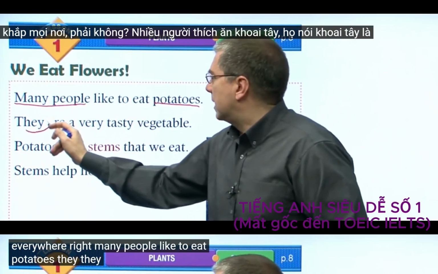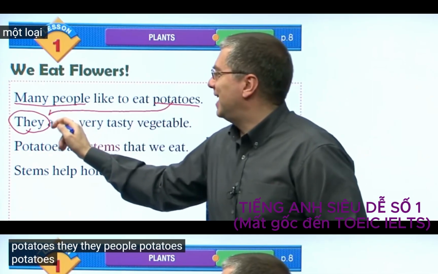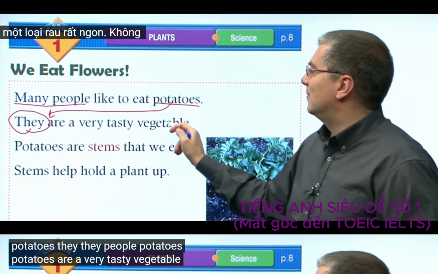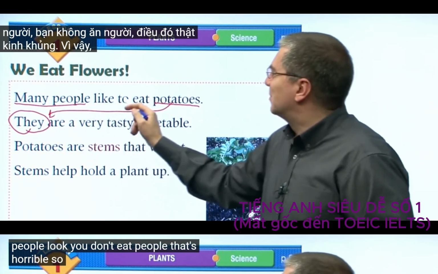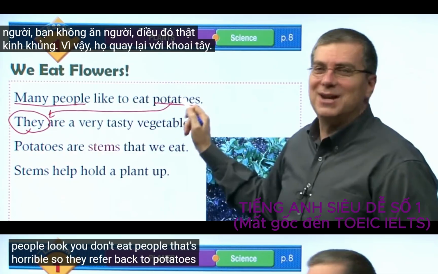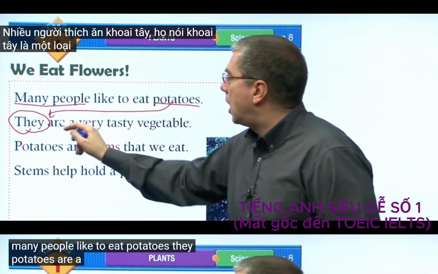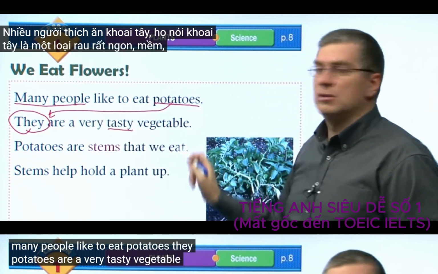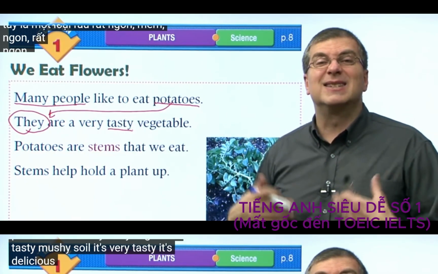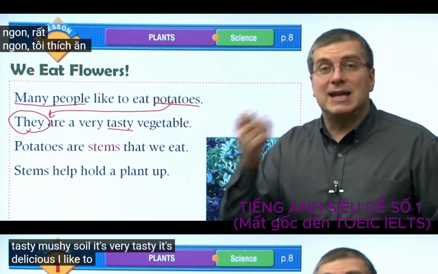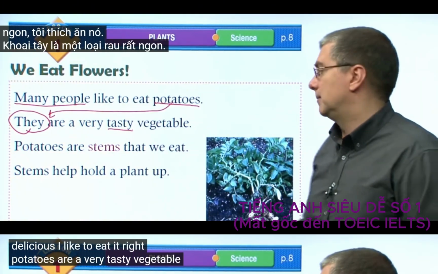Many people like to eat potatoes. They are a very tasty vegetable. Not people. Ugh, you don't eat people. That's horrible. So they refers back to potatoes. Many people like to eat potatoes. They, potatoes, are a very tasty vegetable. Tasty? It's very tasty. It's delicious. I like to eat it, right? Potatoes are a very tasty vegetable.